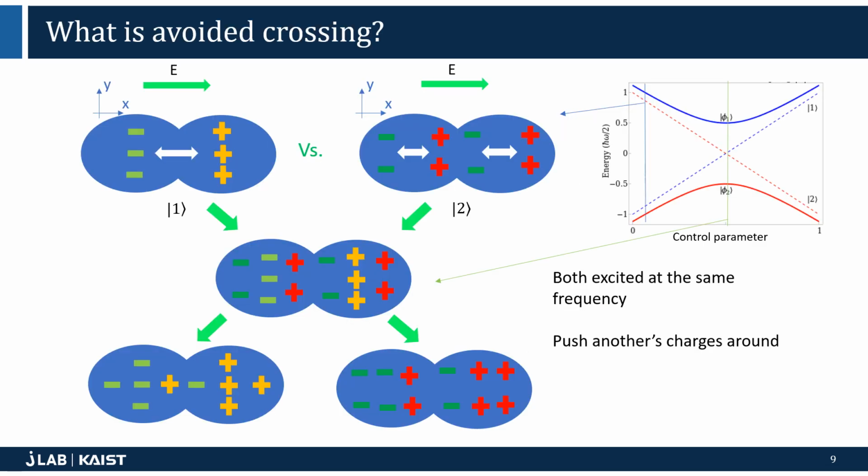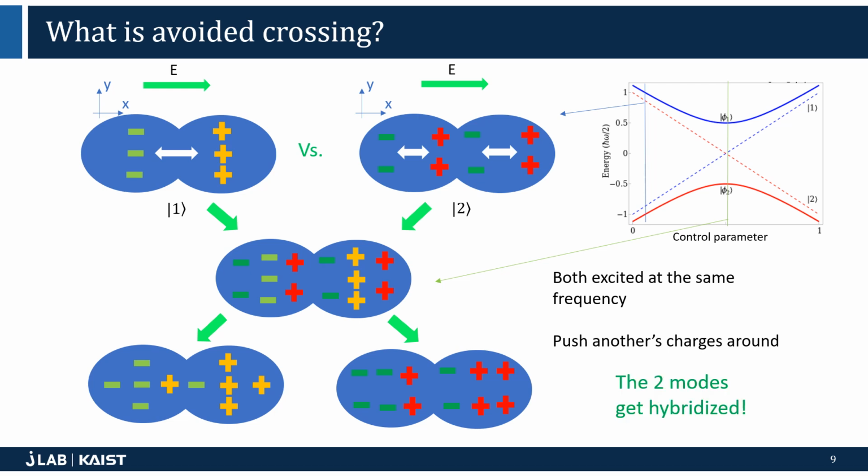I'll briefly explain what an avoided crossing is. If you have two resonances, denoted 1 and 2, they naturally have different charge oscillation patterns, as you can see on the top of the slide. As the two resonance frequencies approach one another, the charge oscillation pattern for one resonance gets affected by the other charge oscillation pattern, and vice versa.